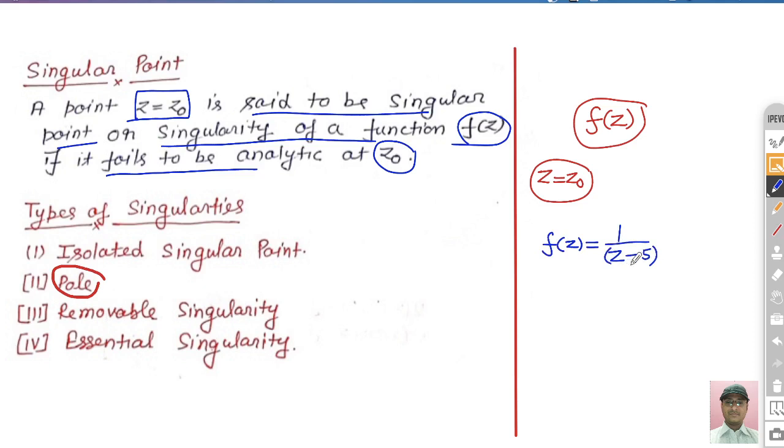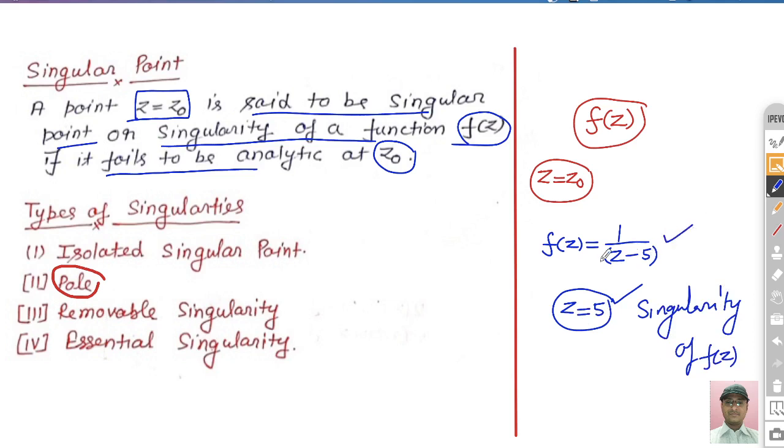You can see it exists everywhere except z is equal to 5, right? So this function fails to be analytic at the point z is equal to 5. So we can say that z is equal to 5 is the singularity of f(z), or the singular point for this given complex function.